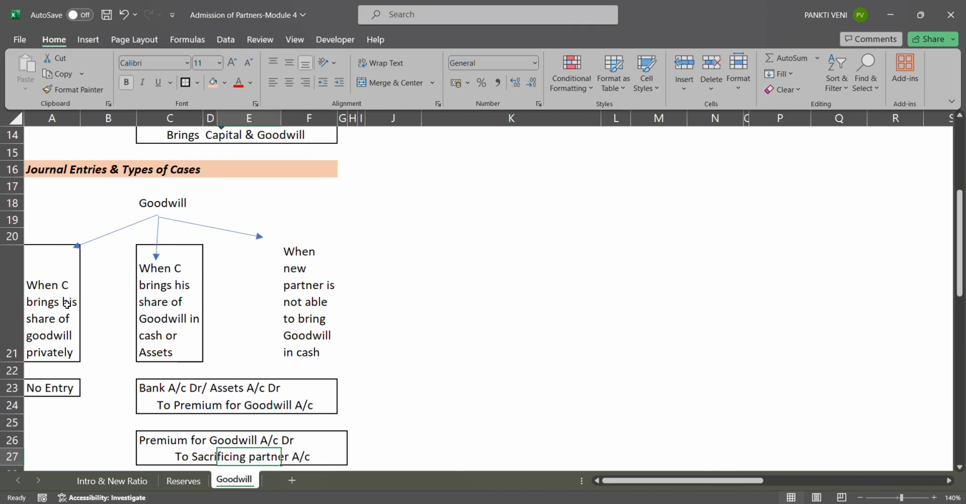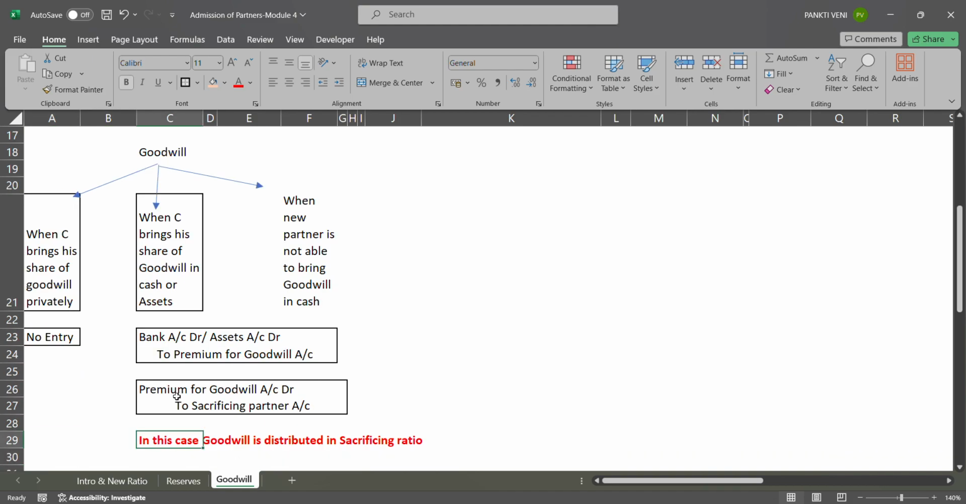Okay, so there are three cases. When C brings his share of goodwill privately, he is not showing it to the firm, so there will be no entry. When C brings his share of goodwill in cash or asset, something is coming to the firm. We are passing journal entries from the firm's point of view. So bank account debit or asset account debit to premium for goodwill. He is bringing some extra amount, so premium for goodwill.